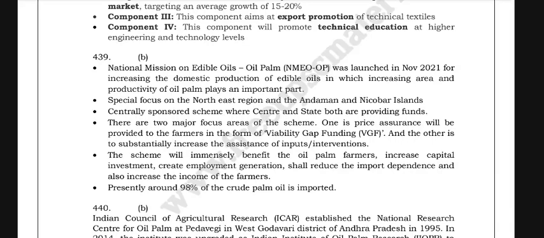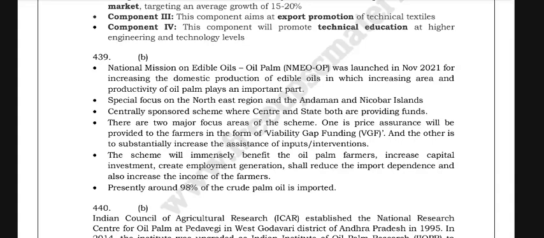National Mission on Edible Oils, Oil Palm, NMEOP, was launched in November 2021 for increasing domestic production of edible oils, in which increasing area and productivity of oil palm plays an important role, with special focus on the northeast region and the Andaman and Nicobar Islands. It is a centrally sponsored scheme where the Centre and the state both are providing funds. There are two major focus areas of the scheme.